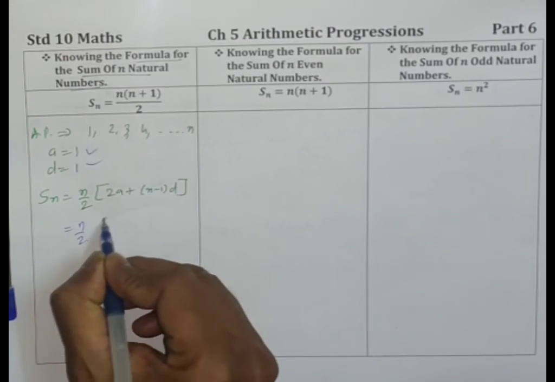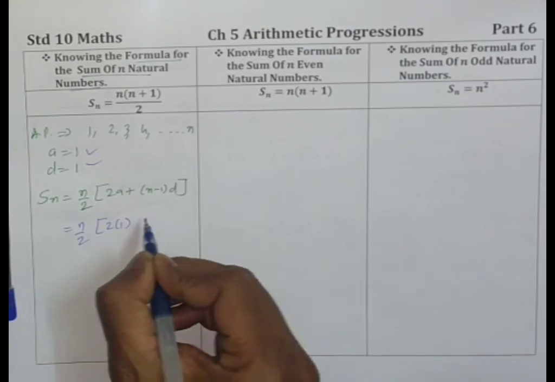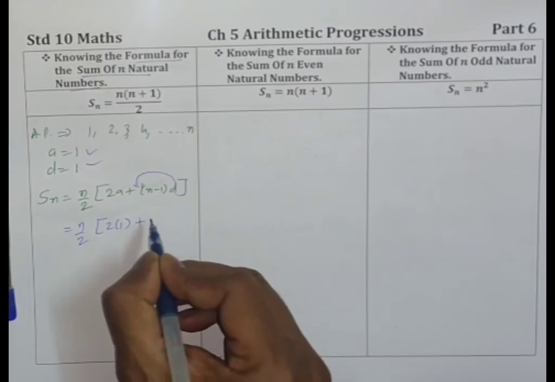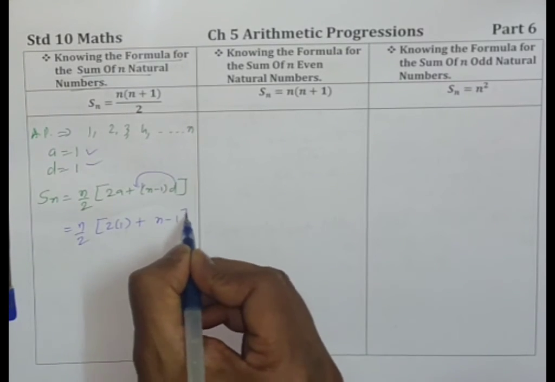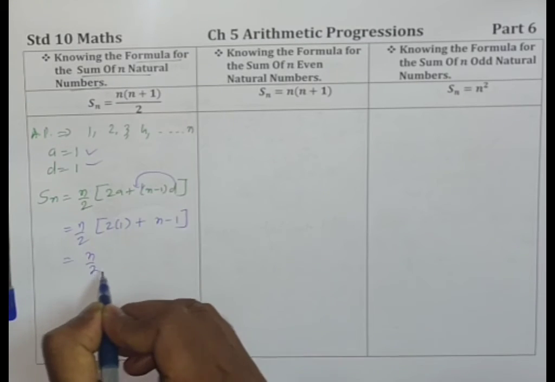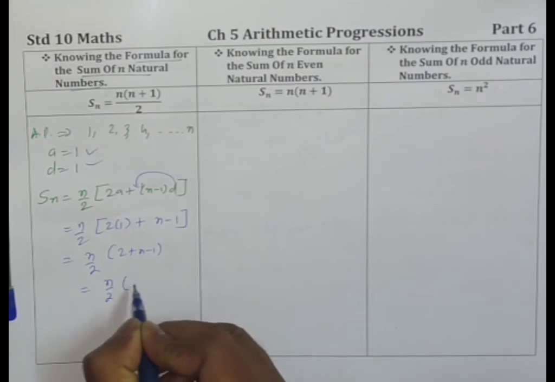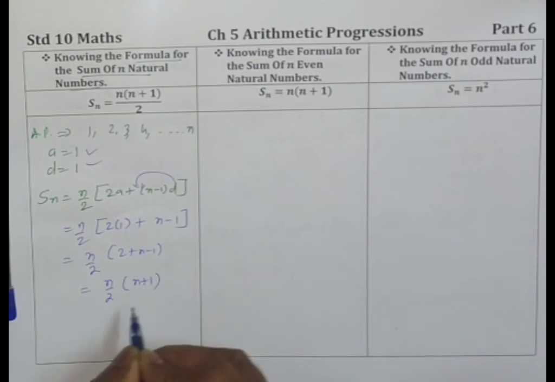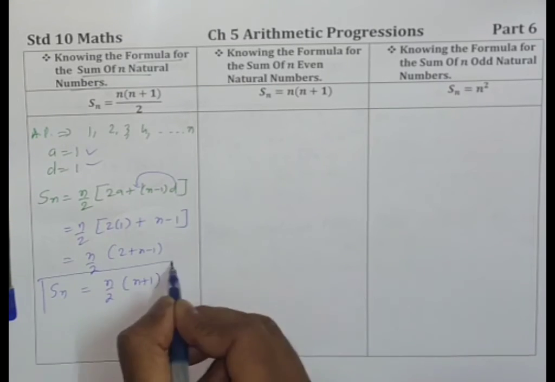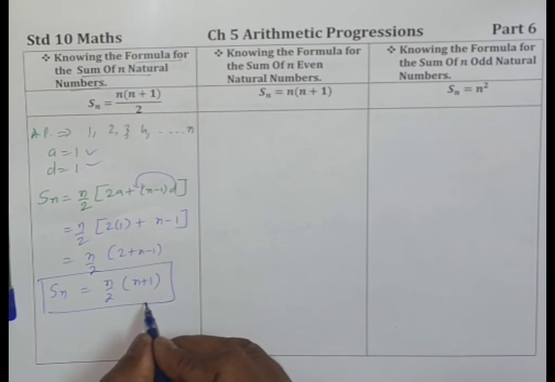So n by 2 into 2 into 1, and the value of d is also 1, so no need to write it. Open the bracket: n by 2 into 2 plus n minus 1. So n by 2 into n plus 1. So that is the sum of n natural numbers.